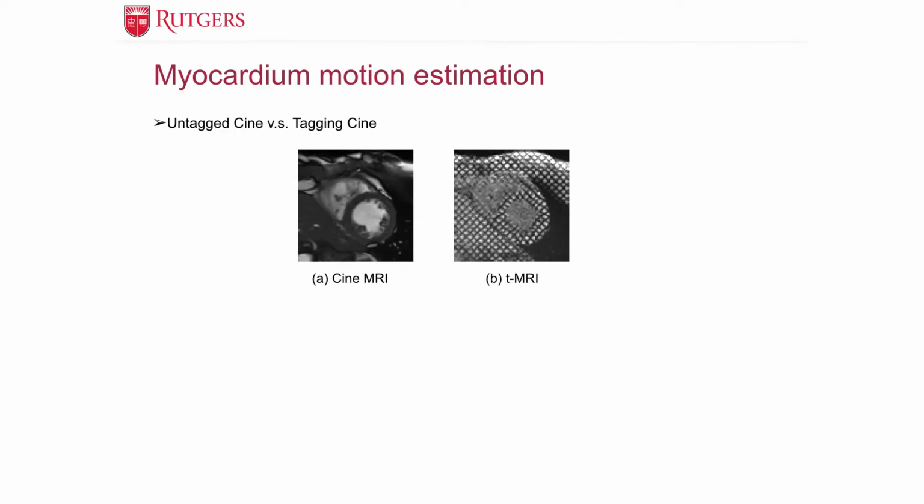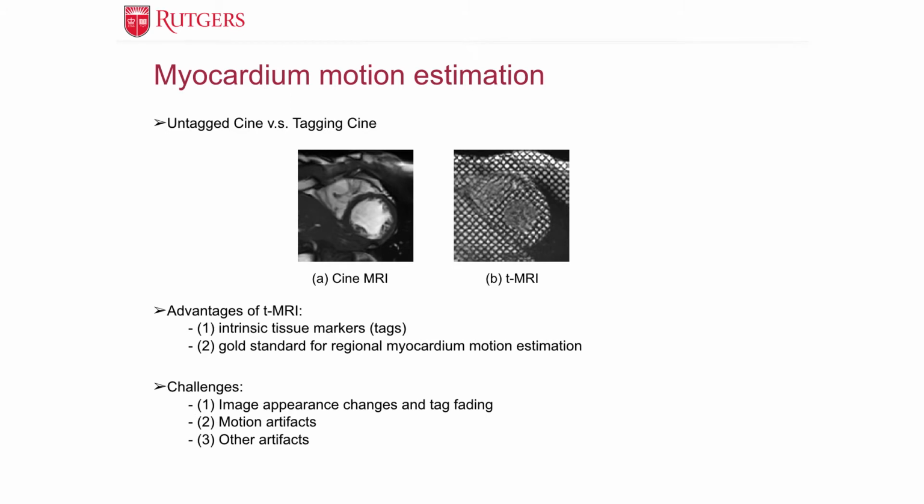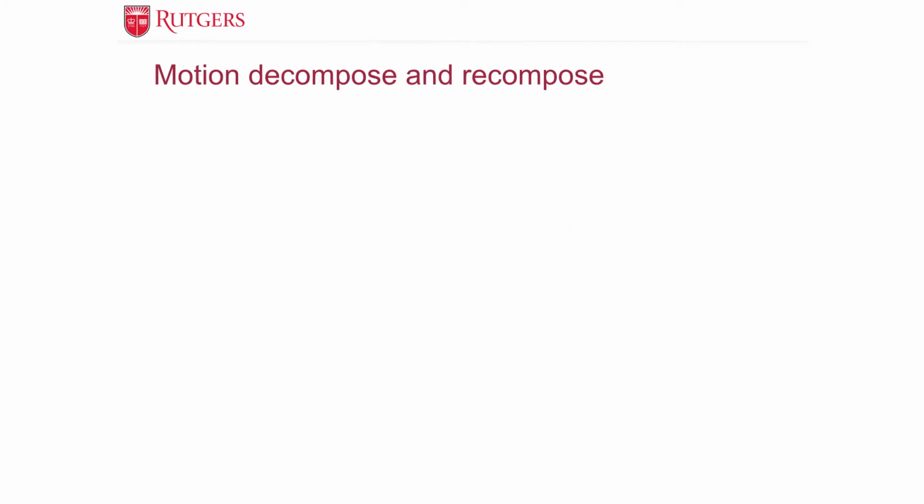In cardiac cellular MRI imaging, we usually generate a 2D image sequence covering the full cardiac cycle to reveal the heart motion. We have untagged cine and tagging cine imaging. For tagged MRI, tags are intrinsic tissue markers, so it's a good standard for regional myocardial motion estimation. However, it could be very challenging due to the image appearance changes with the tag fading problem and motion, as well as other artifacts.